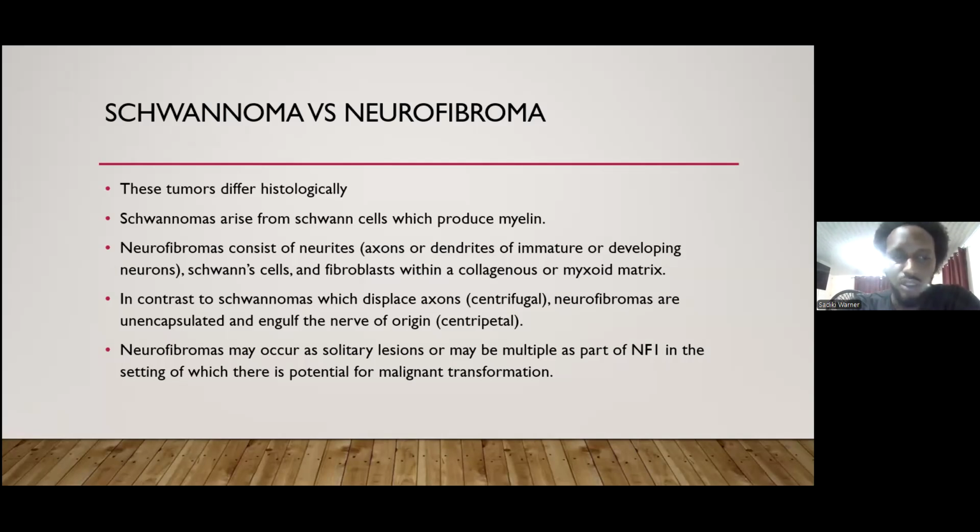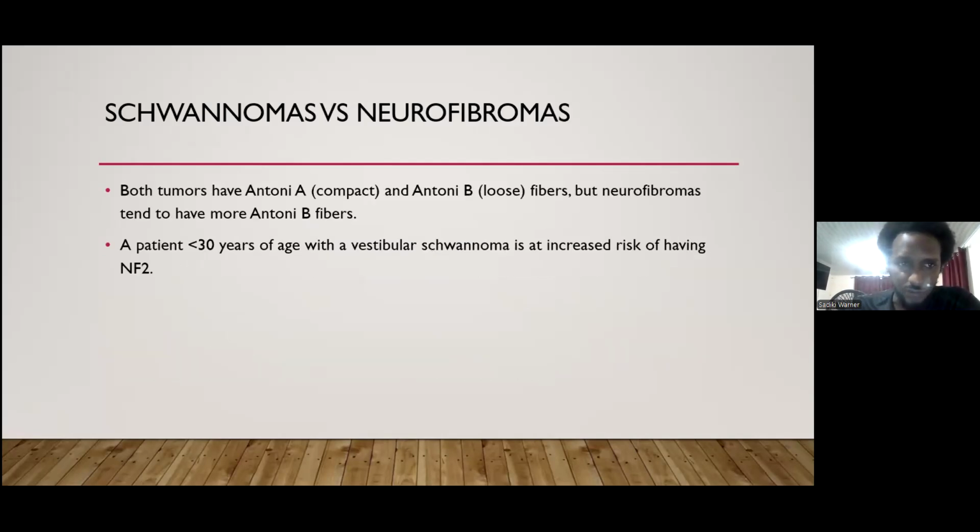Neurofibromas may occur as solitary lesions or may be multiple as part of NF1, in the setting of which there is a potential for malignant transformation. Both these tumors have Antoni A, which are compact, and Antoni B, loose fibers, but the neurofibromas tend to have more Antoni B fibers.